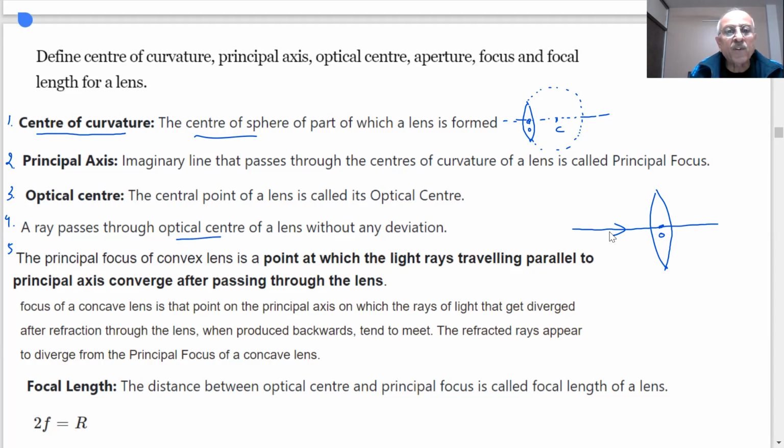Next, the principal focus of a convex lens. What is the principal focus of a convex lens? It is a point at which light rays traveling parallel to the principal axis converge after passing through the lens.